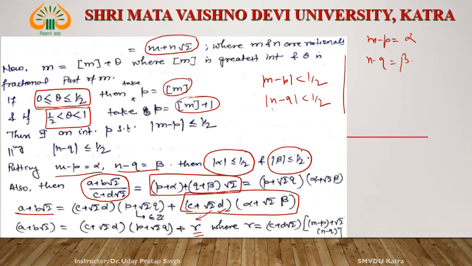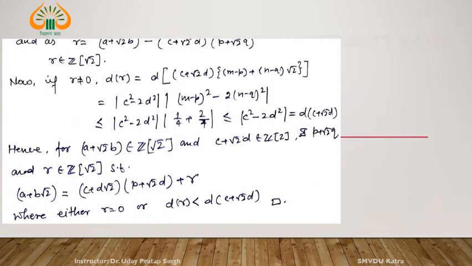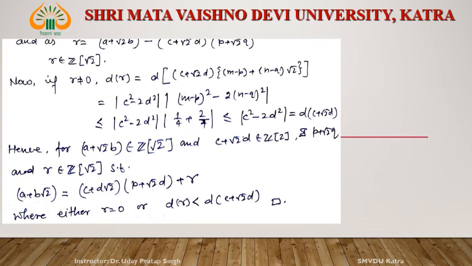Now we have to show that if r is equal to 0, then no problem. Otherwise we have to show that d of r is less than d of c plus d root 2. Now see, r is equal to this one, so r belongs to this. If r equals 0, there is no problem. If r does not equal 0, then what is d of r? d of r is this thing.